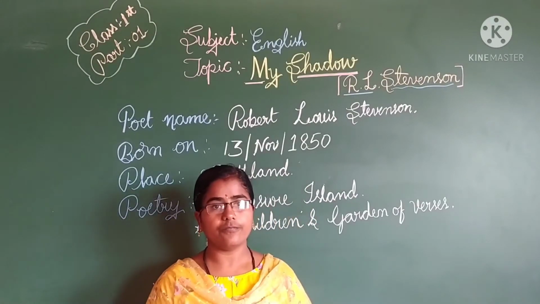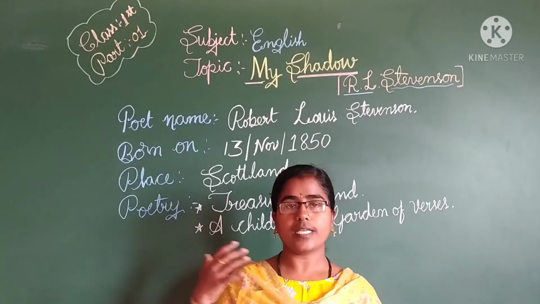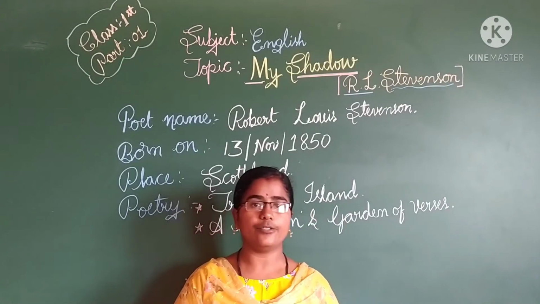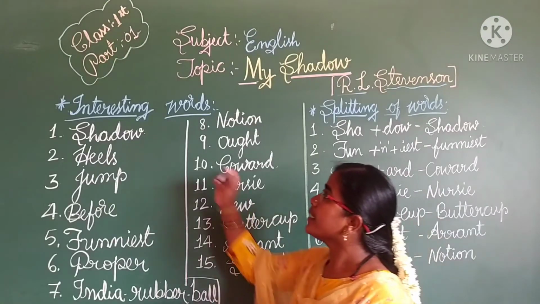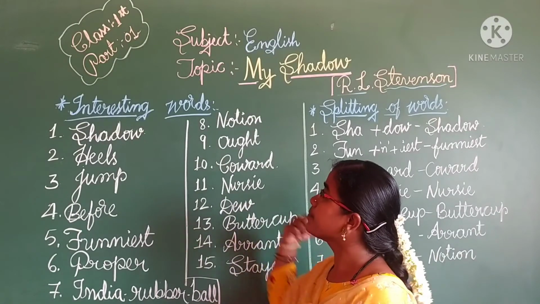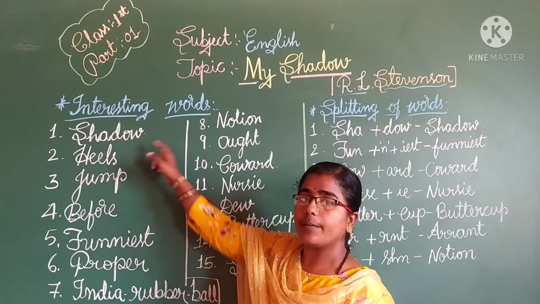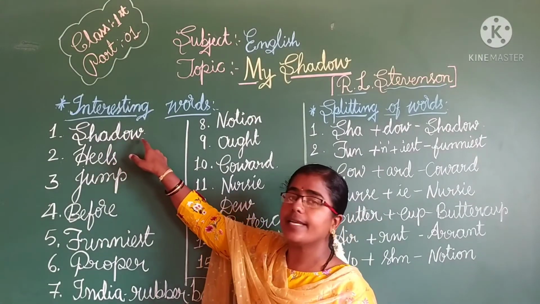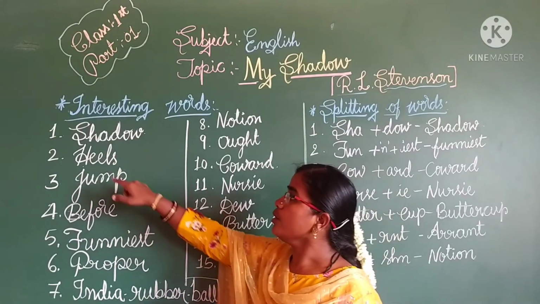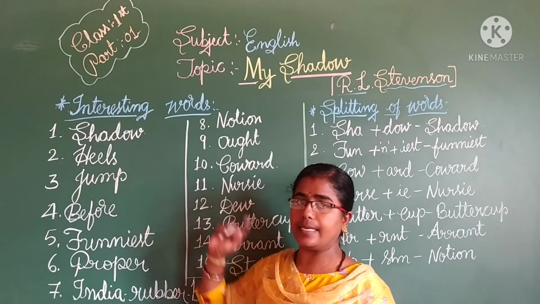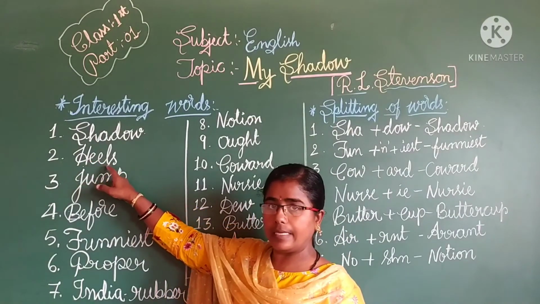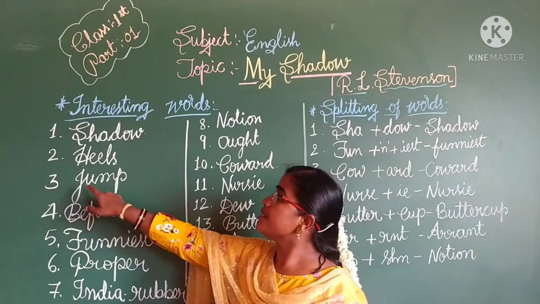Which are the difficult words? Now let us pick such difficult words and learn to read those. S-H-A-D-O-W, shadow. H-E-E-L-S, heels.